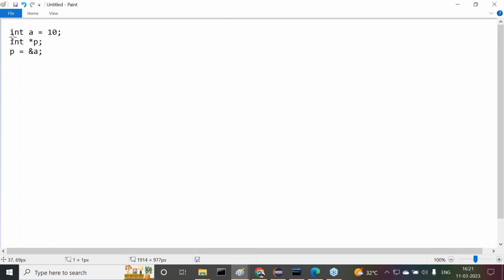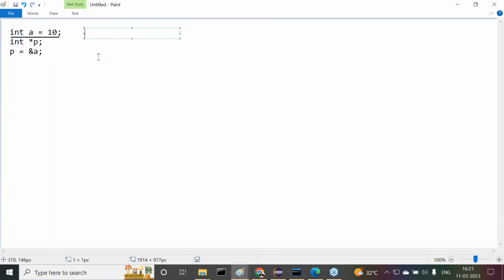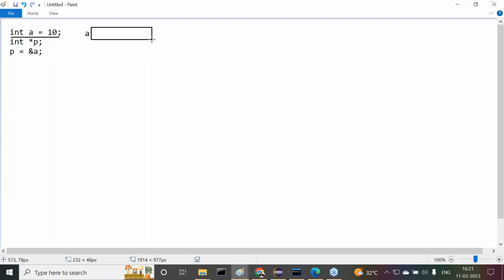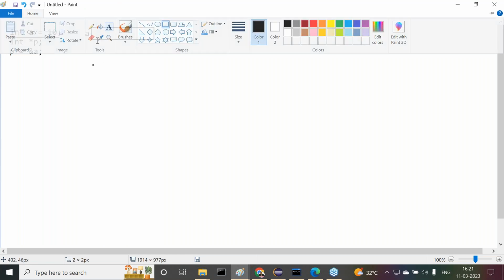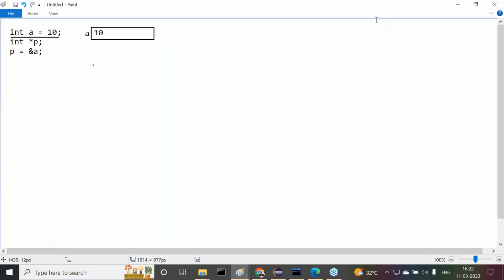For example, when the compiler compiles this particular instruction, int a = 10, what is going to happen? A variable will be created. For the variable a, 2 bytes of memory will be allocated. In 2 bytes of memory, what data will be stored? Value 10 will be stored within 2 bytes of memory.